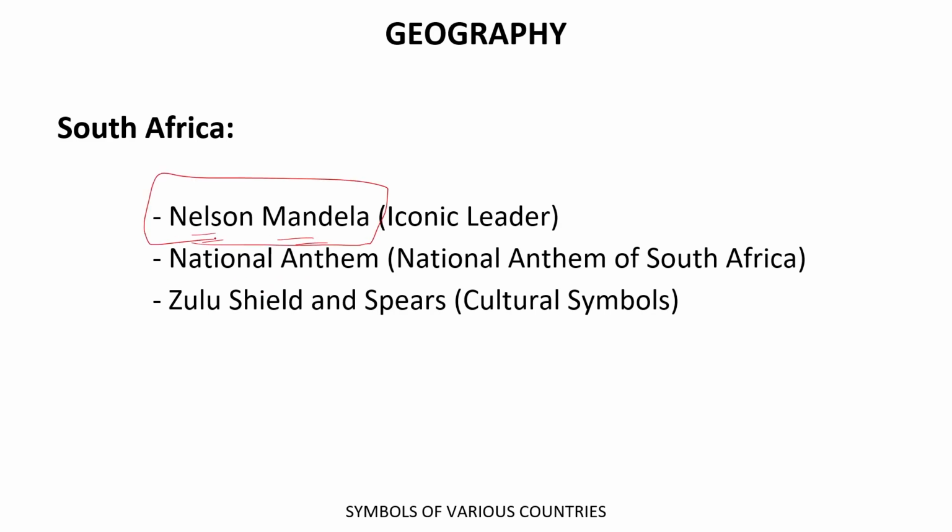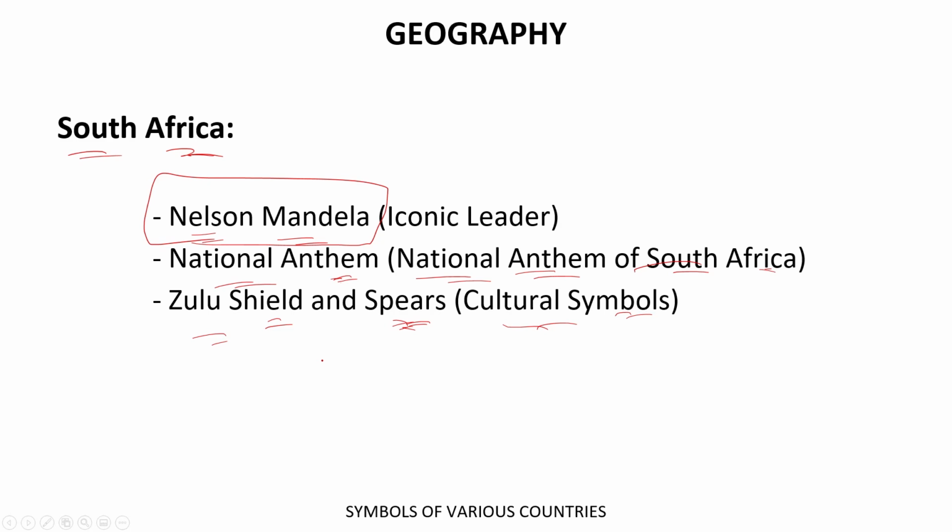So remember that Nelson Mandela, the very famous leader of his time, belonged to which country? The answer should be South Africa. Thereafter, the national anthem of South Africa is the National Anthem of South Africa. Thereafter, the cultural symbols are the Zulu shield and the spears.